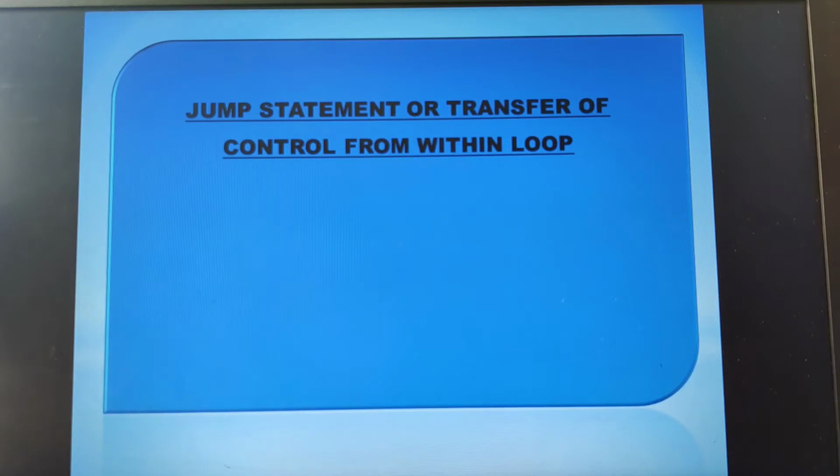Why do we need to study these jump statements? We have certain conditions. Suppose I want to terminate the program in the middle of the program execution, then you can go for the jump statements. Or if I want to terminate the execution of a loop, like a for loop, while loop or do while loop, in between only, then you can go for the jump statement.